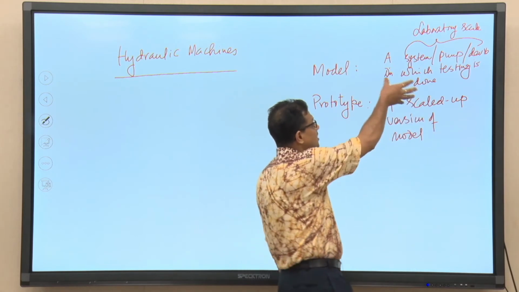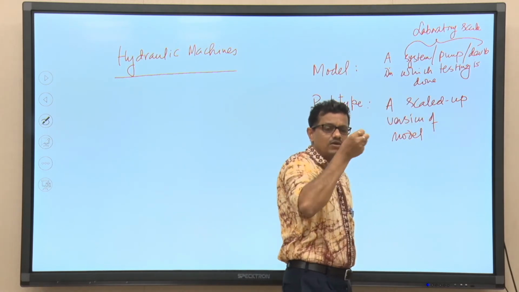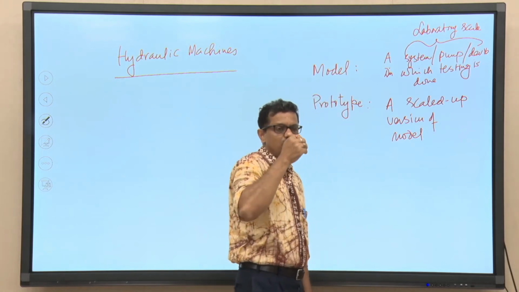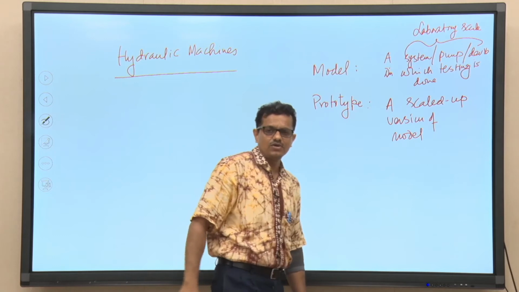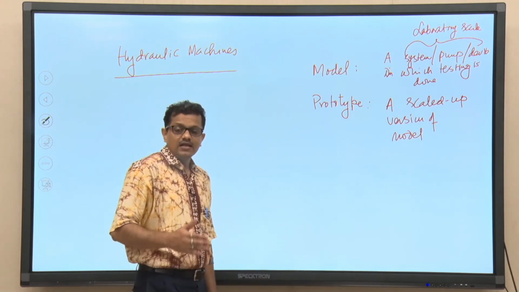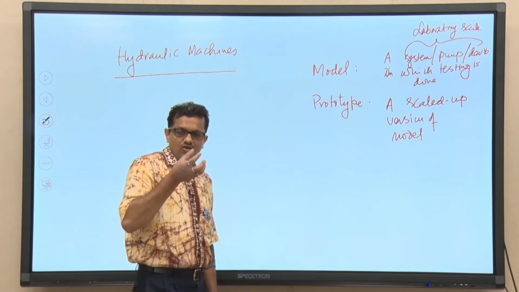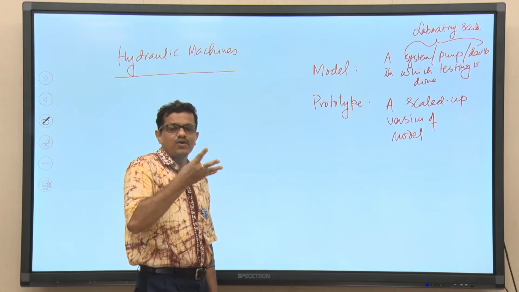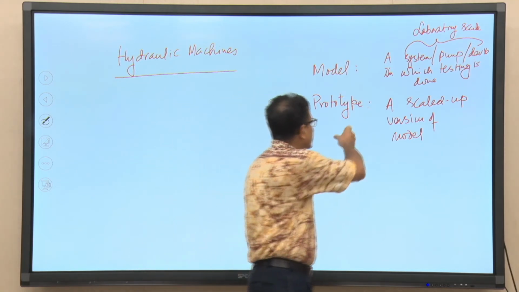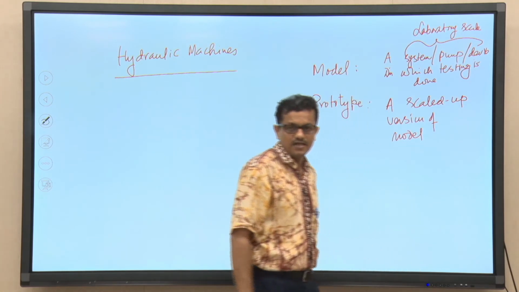They have their own laboratory, they will build a laboratory scale pump, perform tests using that small scale pump, and the experimental data they obtain, they will extrapolate, they will use those data to predict the performance of the prototype, that is a scaled up version of the pump, a larger pump, right.